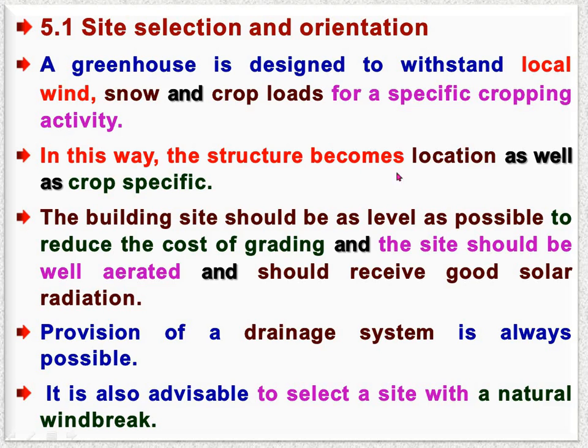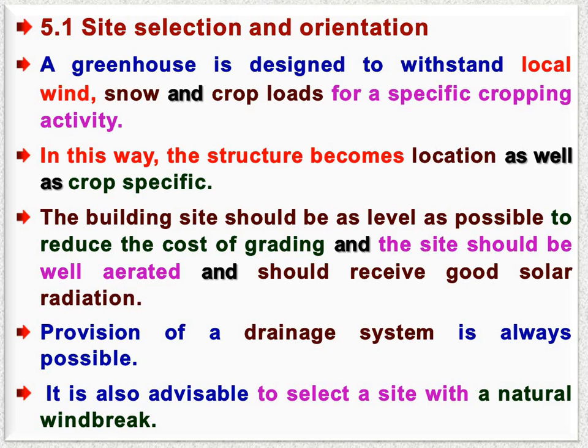In this way, the structure becomes location as well as crop specific. Means so far as the wind direction, snowfall, other environmental factors are concerned, that is a particular set for a particular region. So it may vary with the location. So our greenhouse becomes location specific in this sense. In terms of crop, if we grow X crop, then it requires a set of conditions of environment as well as input parameters.